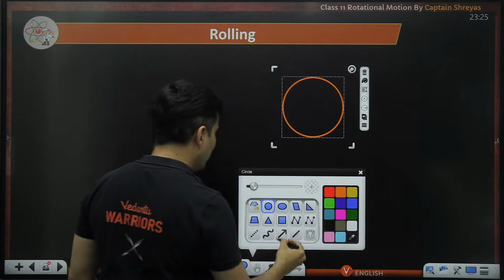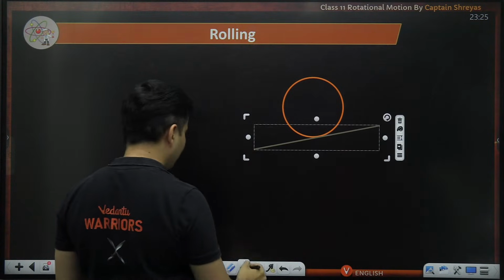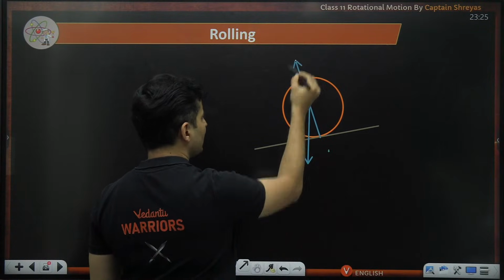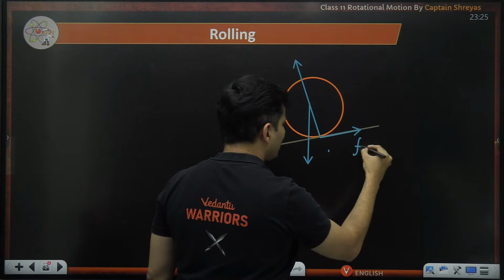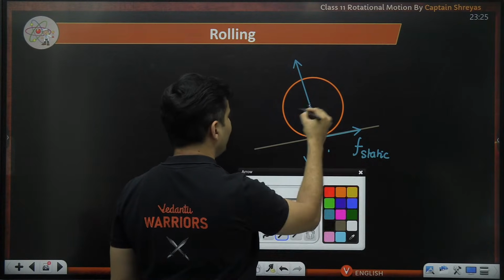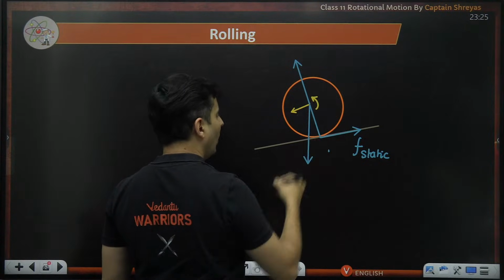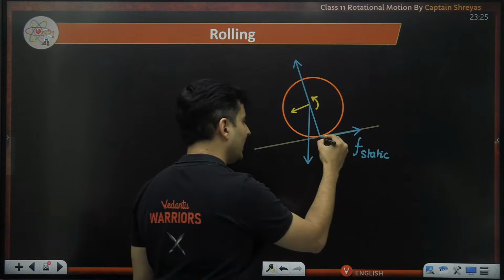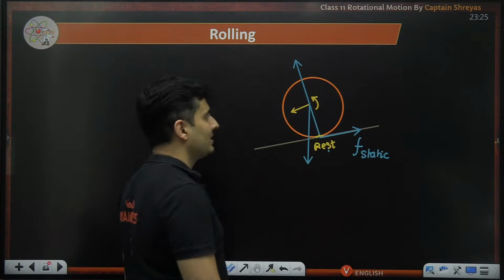One last thing about rolling is that if you take any rolling body on any rough surface, inclined, whatever, doesn't matter, there could be multiple forces acting on it: normal, maybe some thread, some friction, all of that. But the friction will always be static if it is in rolling condition. This is very, very important. When it is rolling, the friction will always be static because the point of contact is at rest. Do not forget that. This contact point is going to be at rest. Hence, the friction is static in nature.